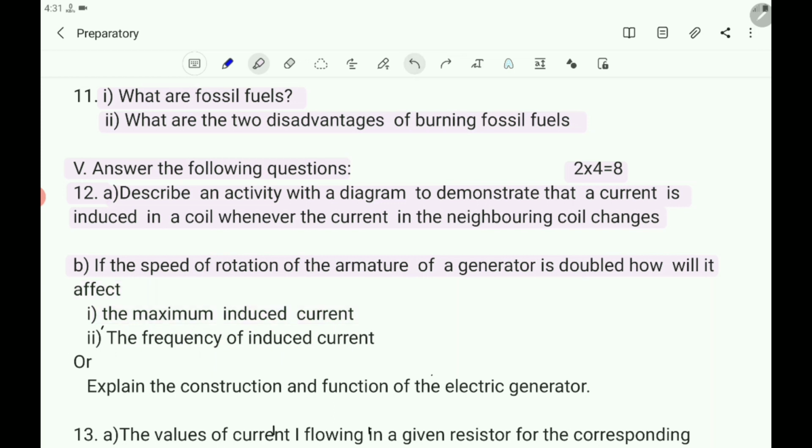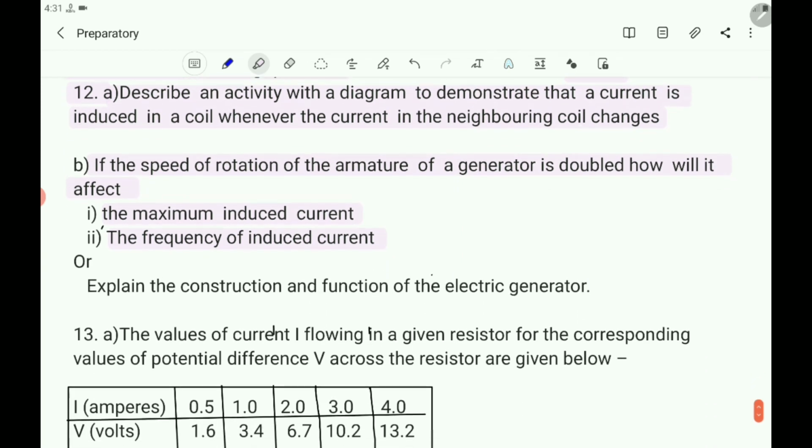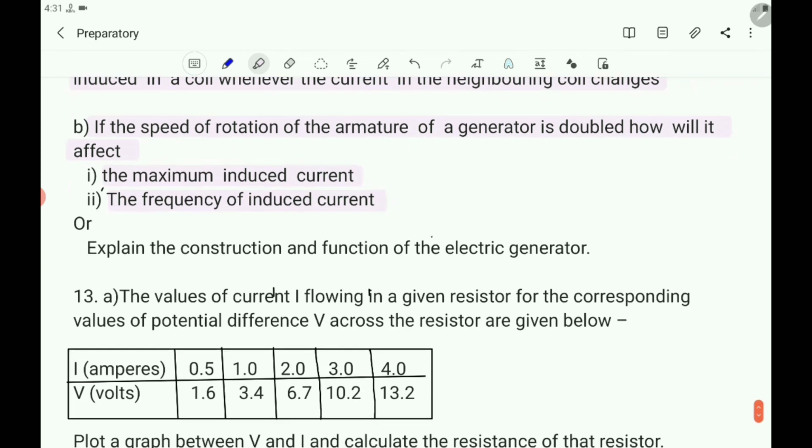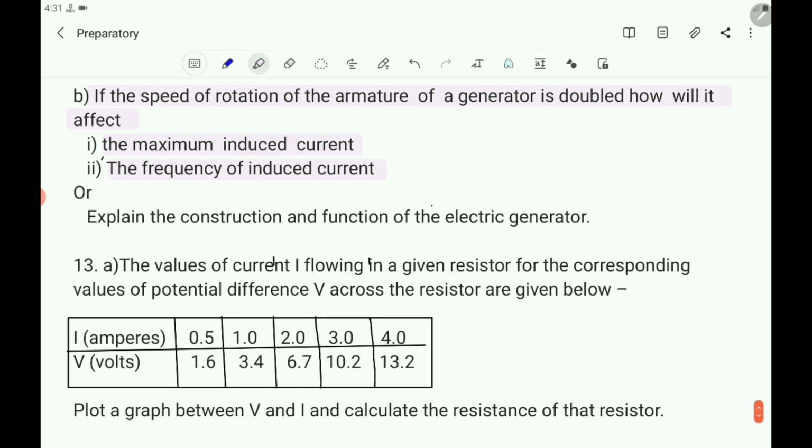So, what is the B question? If the speed of rotation of the armature of the generator is doubled, how will it affect the maximum induced current, the frequency of induced current? And it is a choice question, an OR question is there. What is that question? Explain the construction and function of the electric generator. Explain the construction and function of the electric generator.